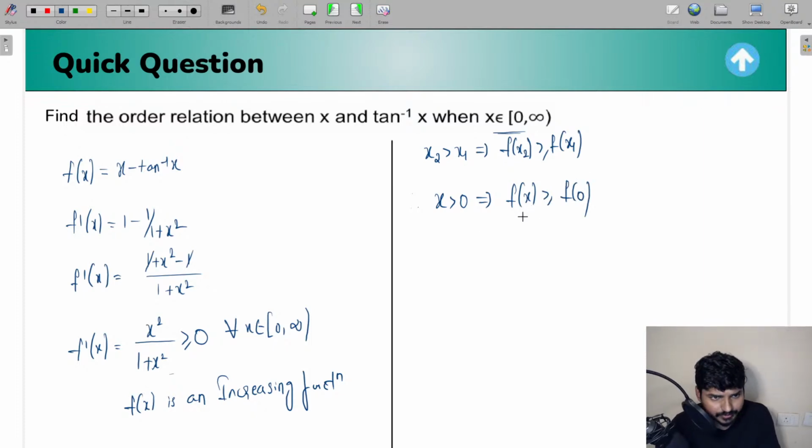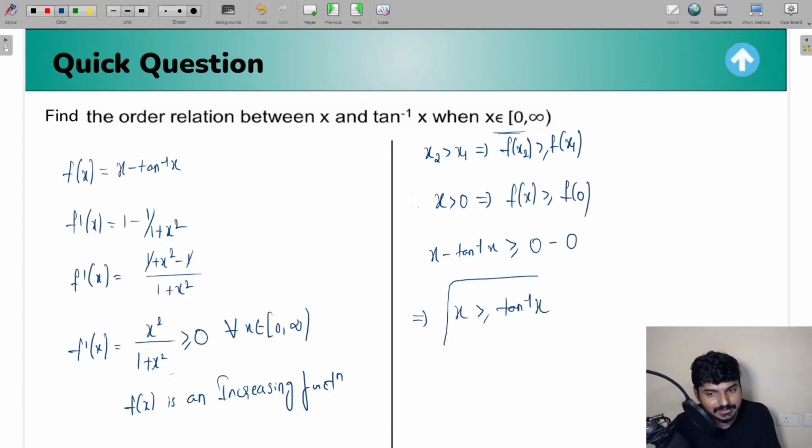So when f of x is x minus tan inverse x, what is the value of f of 0 going to become? f of 0 is 0 minus tan inverse 0, which is 0. So from this inequation, I'm going to get x to be greater than or equal to tan inverse x. This is the order relation you're going to get. If you exclude the 0, for other values I can say x is going to be greater than tan inverse x. I hope this concept is clear for all the students. Anyone having any doubt in this question?